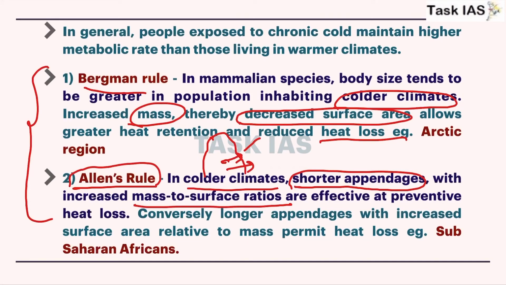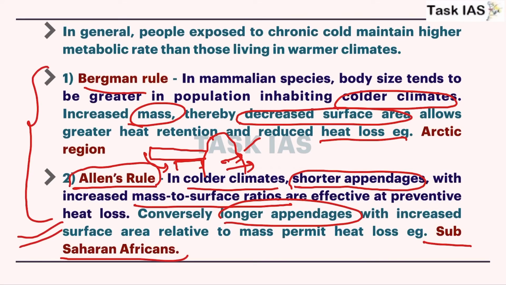So here the focus is that appendage size will be reduced, so that heat loss will be minimum. But in a hotter climate, in the opposite environment, there will be longer appendages. For example, sub-Saharan Africans will have longer appendages. So these are rules which determine genetic adaptations, because these will be transmitted from one generation to the next generation.